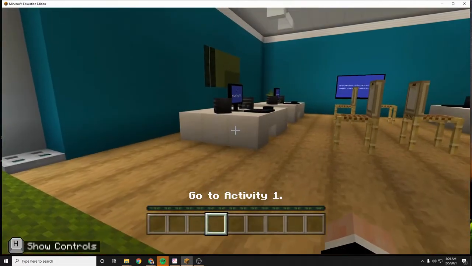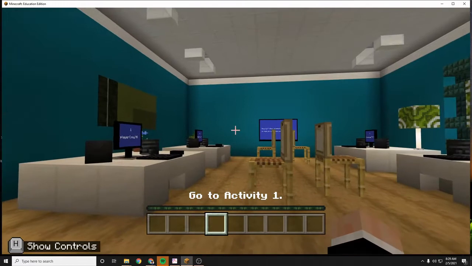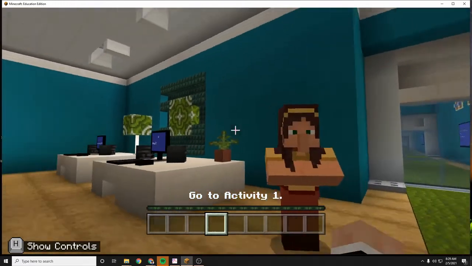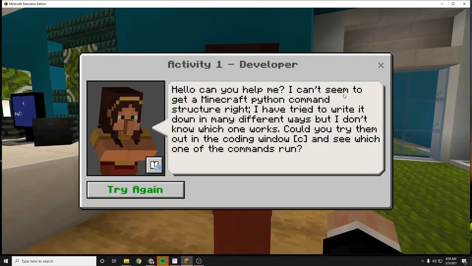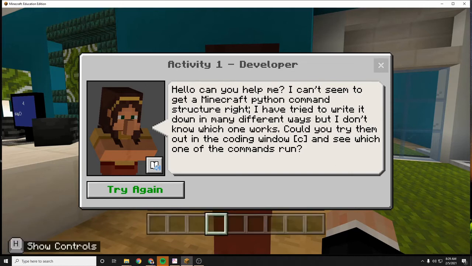Okay, so here I am in this building, and this NPC here is gonna give me a quest. Hello, can you help me? I can't seem to get any Minecraft Python command structure right. I've tried to write it down in many different ways, but I don't know which one works. Could you try them out in the coding window C and see which one of the commands runs?